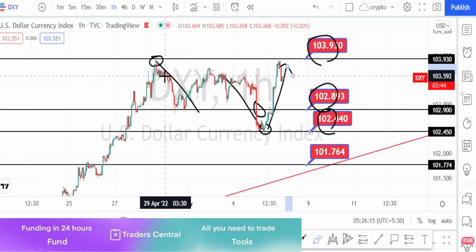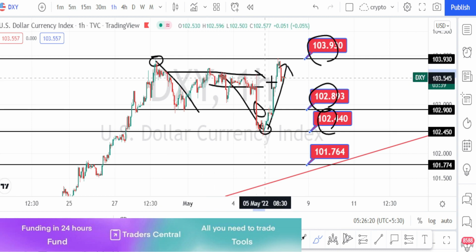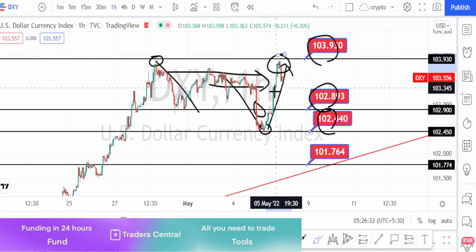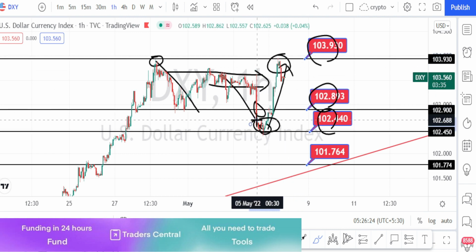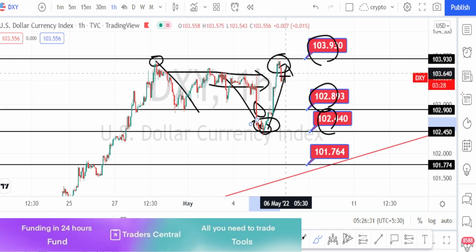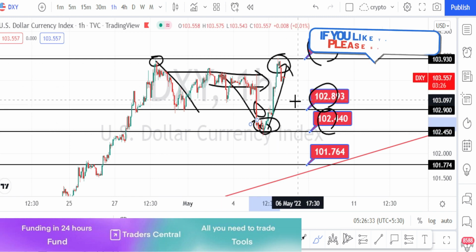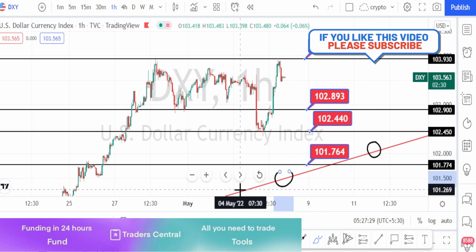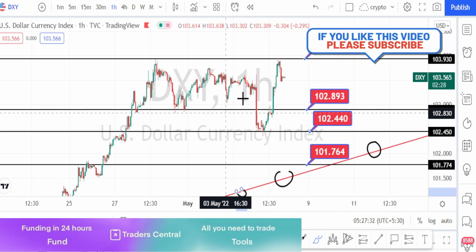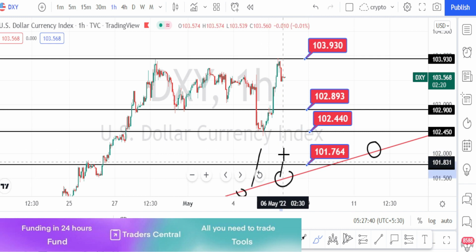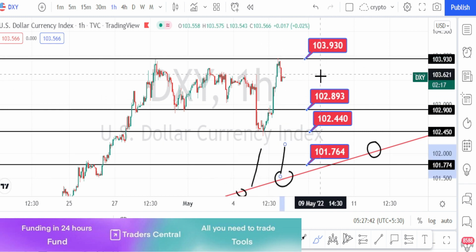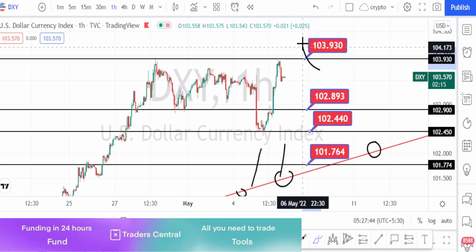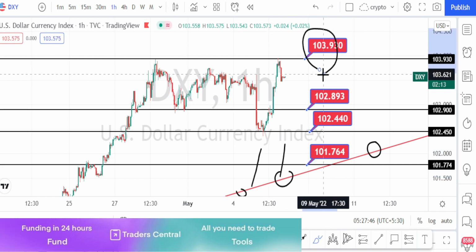So overall, when we look at the price action in hourly time frame, it is on a sideways. It is trying to break on the higher side and it is trying to go on a lower side, but it couldn't make the directional momentum. It is on a sideways. But overall, when we look at the price action, it is still trading above the trend line or support line. As long as the price action is trading above this trend line, it is still in a bullish trend, but the bullishness is not enough to break the previous resistance level of 103.